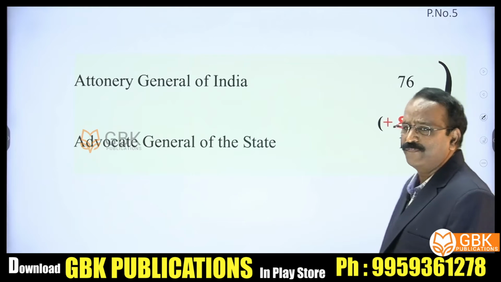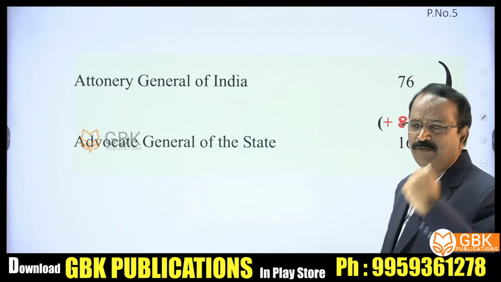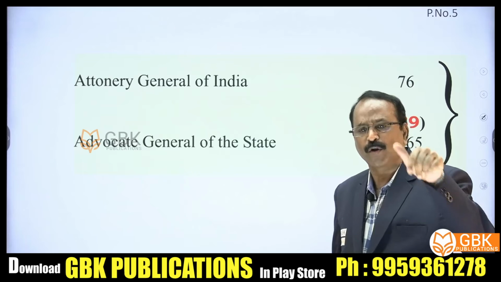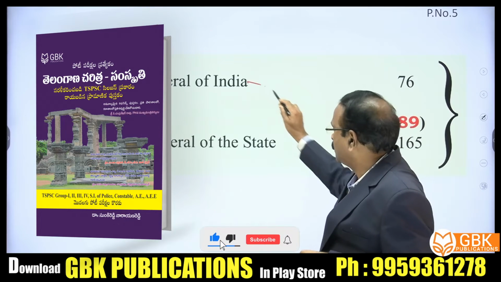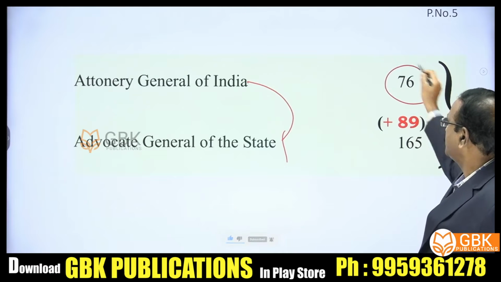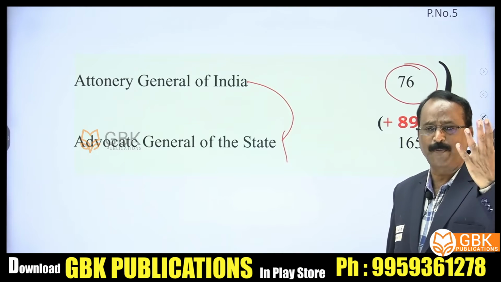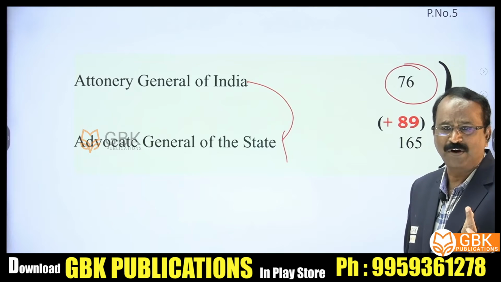See another article. Then Attorney General of India. There is the Attorney General of India, Chief Legal Advisor to the central government, highest legal officer in India. His counterpart is there in the state. Yes, the Attorney General's counterpart is the Advocate General in the state. Everybody knows it. Article 76 deals with the Attorney General. Correspondingly, the counterpart at the state level is the Advocate General of the state under Article 165.